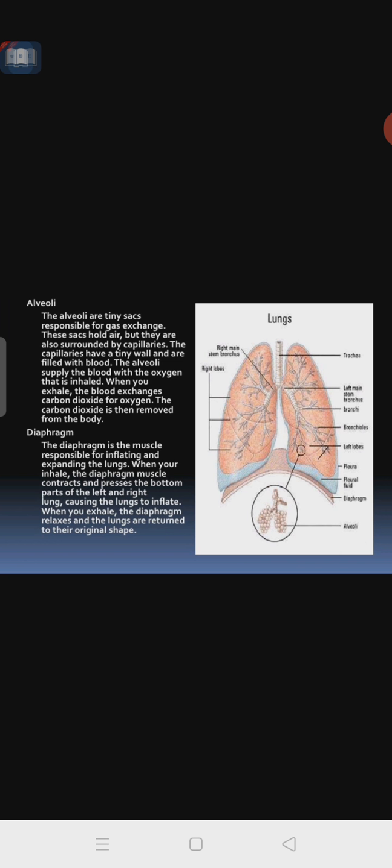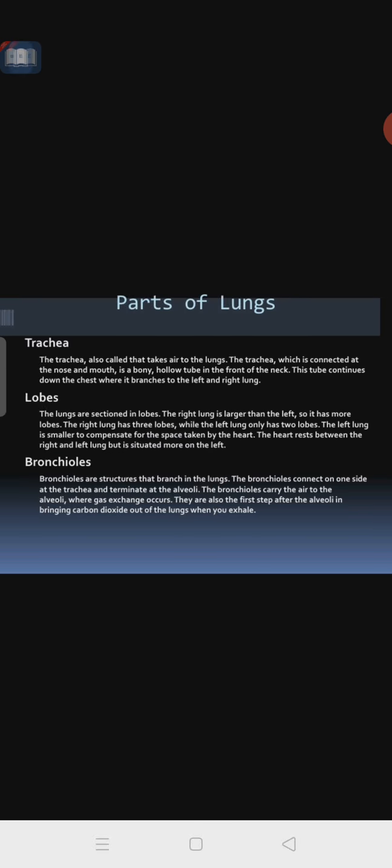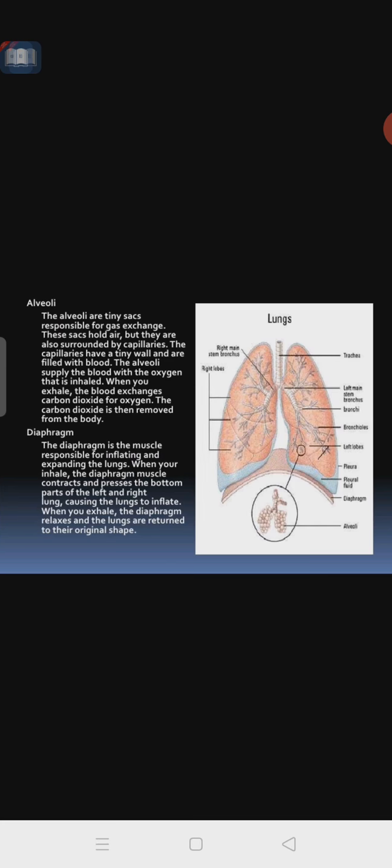The alveoli and the diaphragm, all these parts come under the lungs. So this is the structure of the lungs. The alveoli that I mentioned are tiny sacs responsible for gas exchange. These sacs hold air, but they are also surrounded by capillaries. Even blood capillaries are found within the alveoli, making the deoxygenated blood oxygenated.